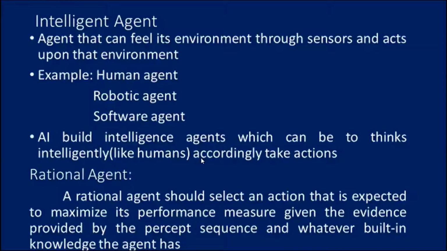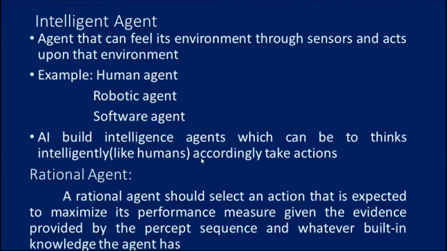Next comes the intelligent agent. So this is the introduction and a brief look at what is meant by an intelligent agent, a rational agent, then rationality, and then the structure of an AI agent. These are very important things, and we want to know what each of these three is about.